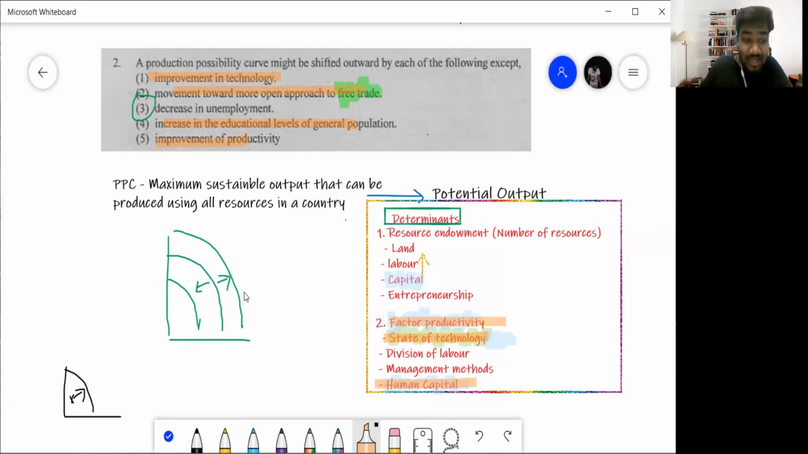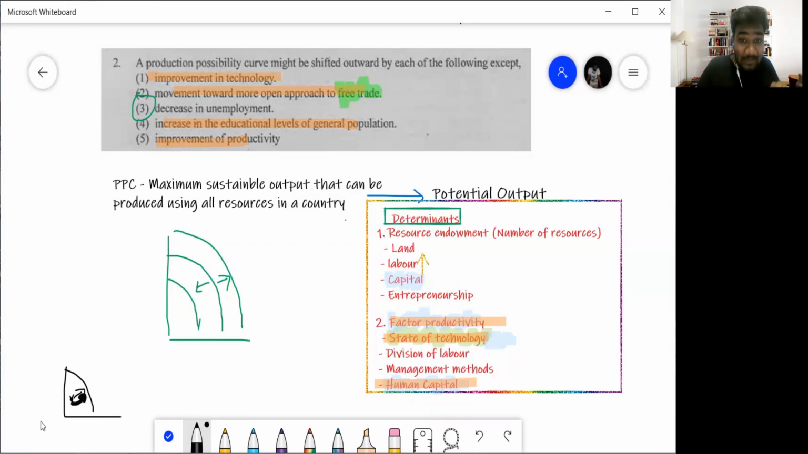But if you look at this, decrease in unemployment. Now, decrease in unemployment does not mean your labor resource is increasing. Decrease in unemployment means you had the resources, but now those resources are starting to get used. So how do you show decrease in unemployment? It's like this. From a point inwards to a point towards the PPC. That is how you show decrease in unemployment.